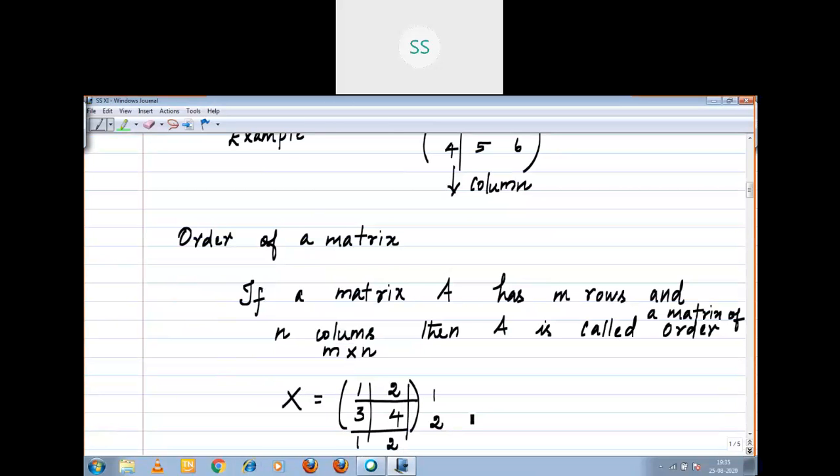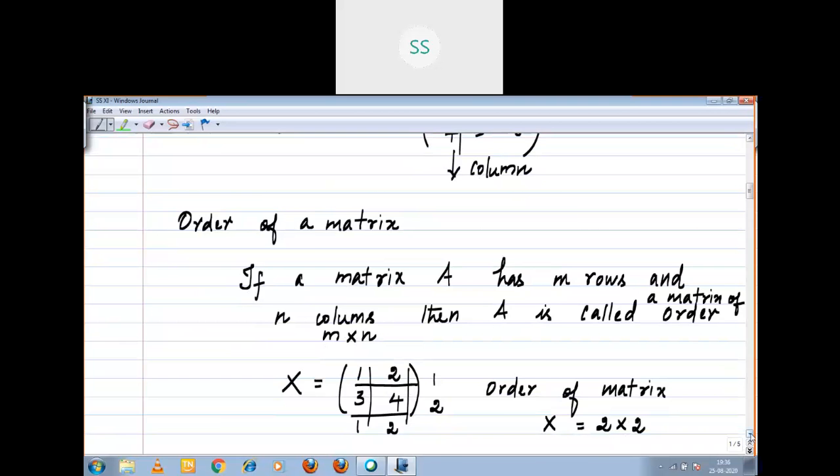So the order of matrix X is number of rows by number of columns: 2 rows and 2 columns. Got it, children?